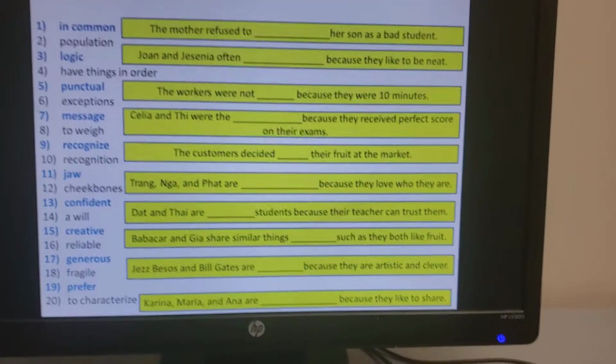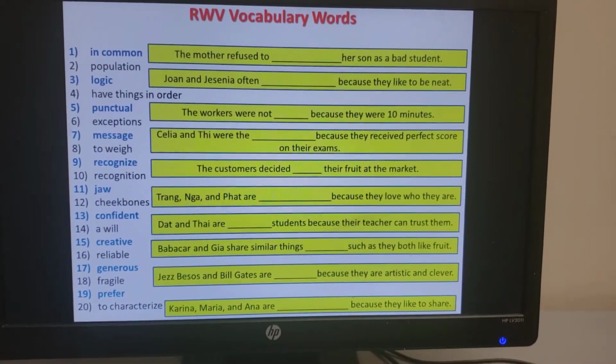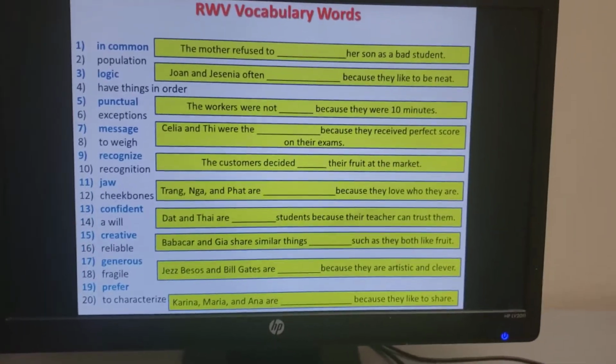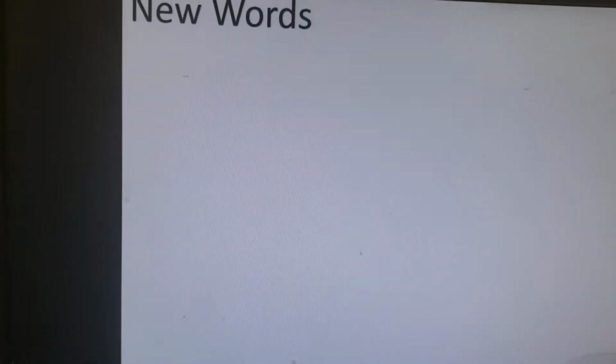So inbox me or comment and tell me how many you have correct. Now, these are the new words that we have for this week.